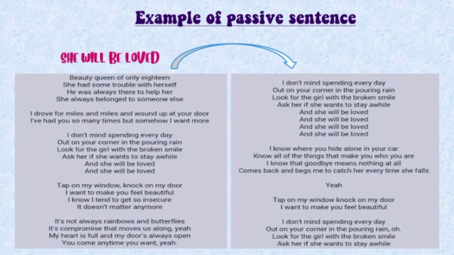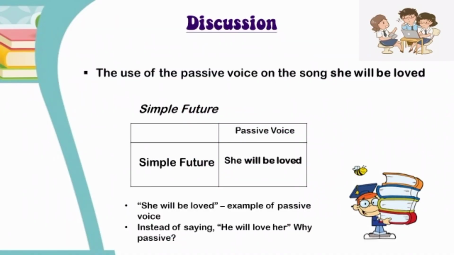Example of passive sentence. Here, in an example of a passive voice in the song She Will Be Loved yang dinyanyikan oleh Maroon 5, there is a passive voice sentence, namely, she will be loved, and it is in the simple future. The use of the passive voice in the song She Will Be Loved.